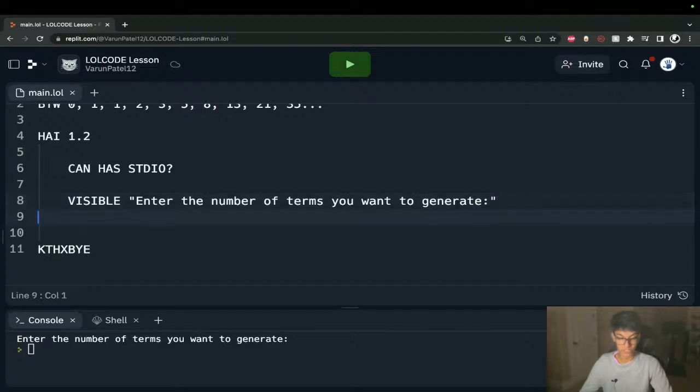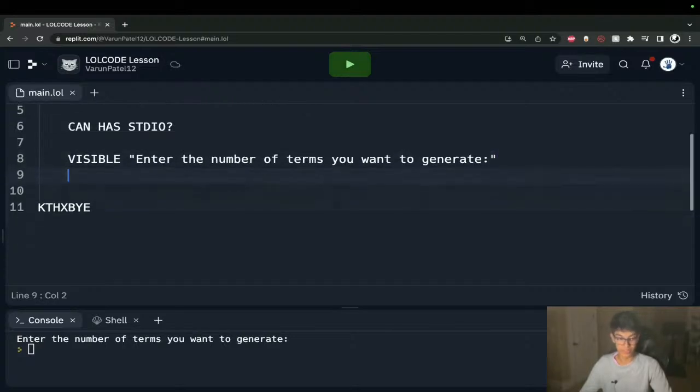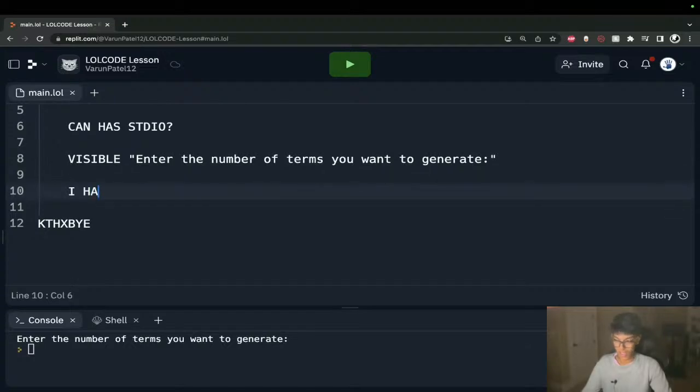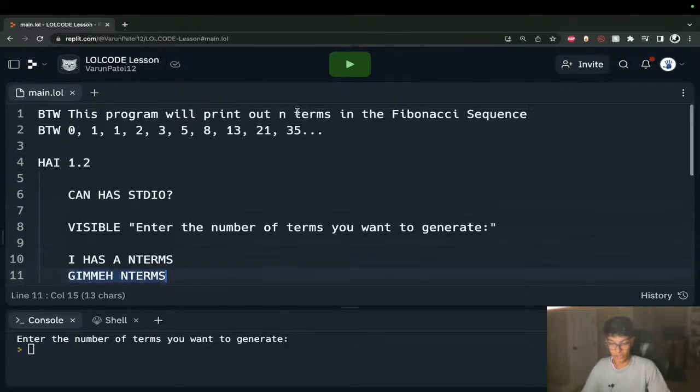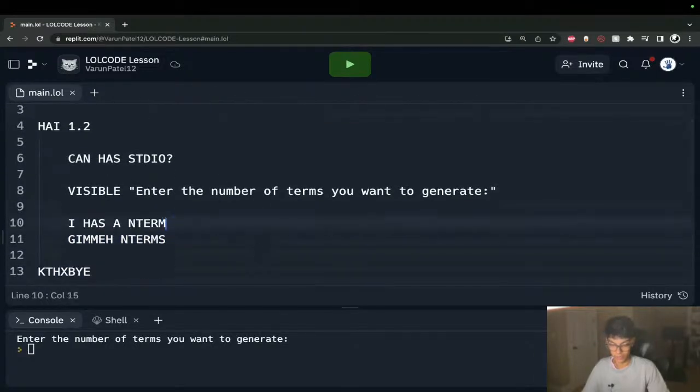Now what we need to do is somewhere to save that input. So I'll declare a variable. I has a n terms. We'll call it n terms. Give me n terms. So again, we're declaring the variable where the number that our user input will get stored, and then we're actually saving that to that variable. Actually, we'll just call it n. I has a n. Give me n.